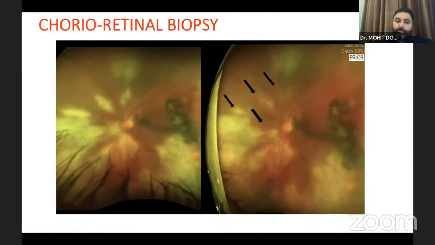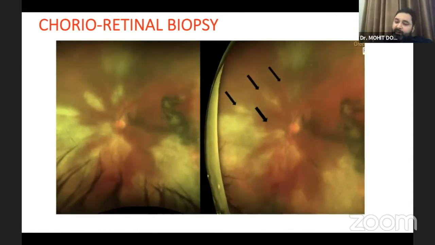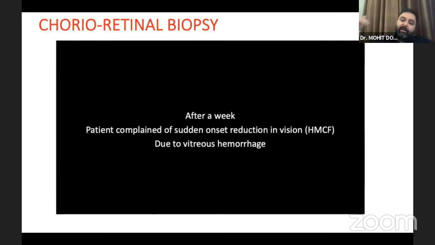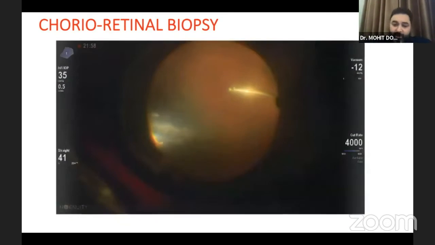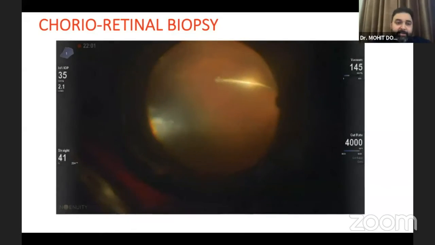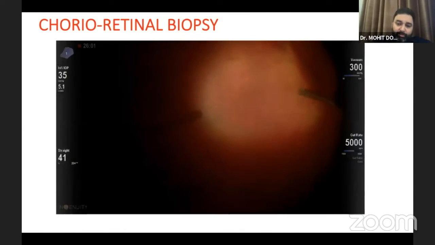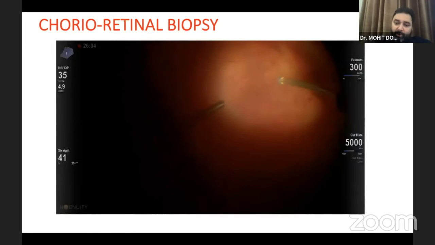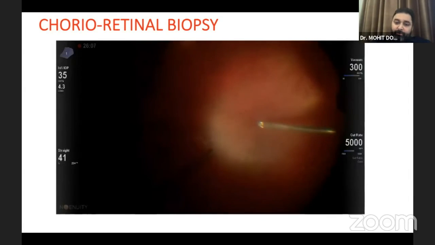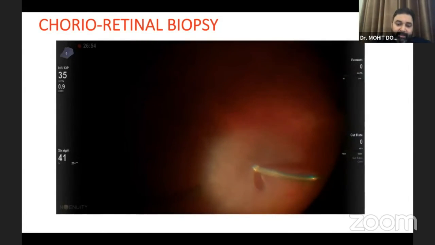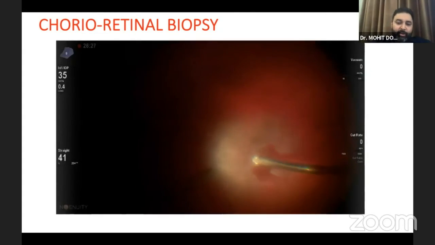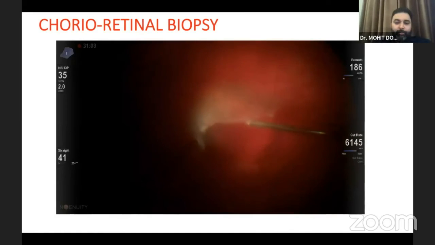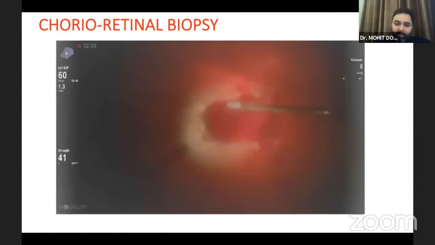This was a known case of toxoplasma that was being treated and did fairly well. However, a week later he had extremely poor vision. The vision went down to hand motions because he had a bleed. So the regular vitrectomy was done, and you can see how thick the hyaloid is, as you will see right now. That is not the retina. That is the thick, organized sheet of posterior hyaloid, which is just fibrosed over like a frozen lake. And the retina and the blood are all below it, as you'll see.